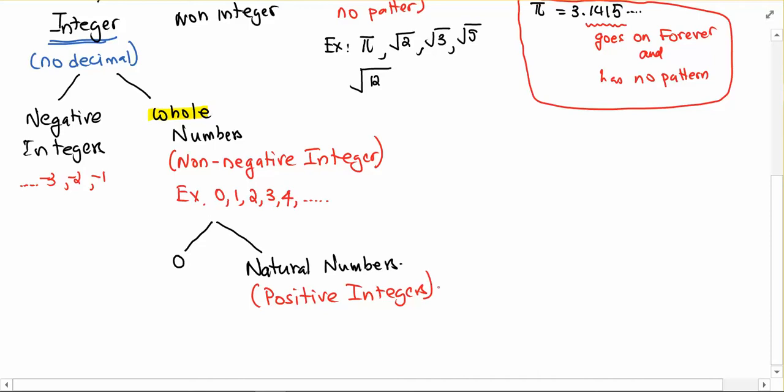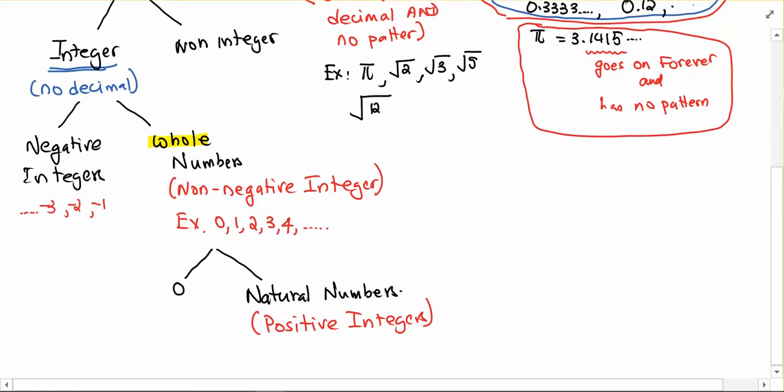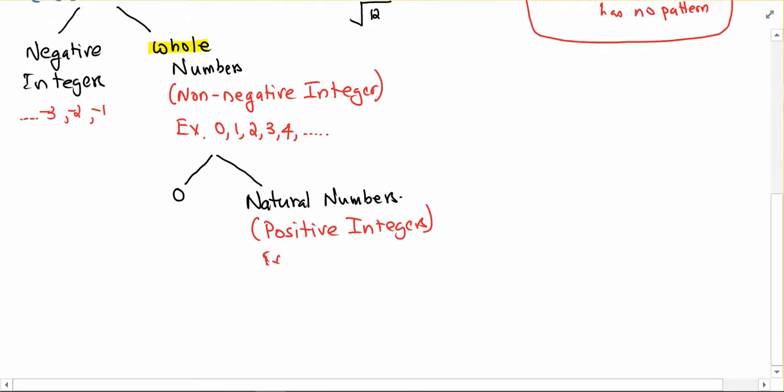I'm just going to guess that they got their name because these are probably the first numbers anybody came up with, right? I mean, who thinks of negative numbers initially? Nobody. 1, 2, 3, 4 is natural, right? Even the concept of 0 is a really strange idea of nothingness. So natural numbers are positive integers, and the examples are 1, 2, 3, 4, and so on.